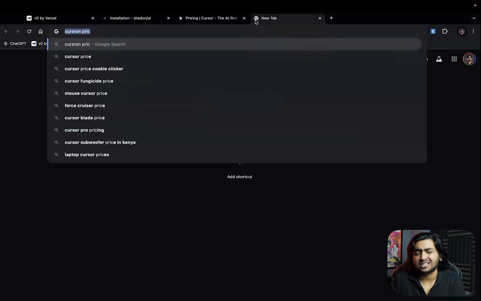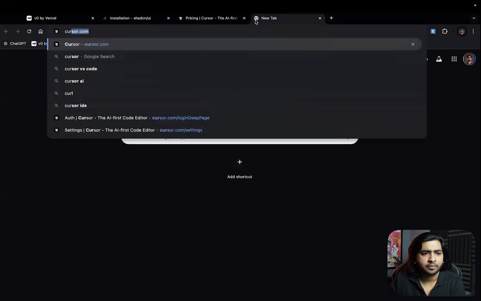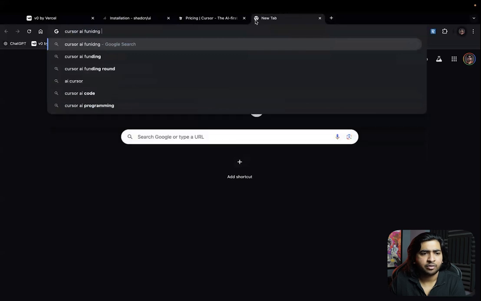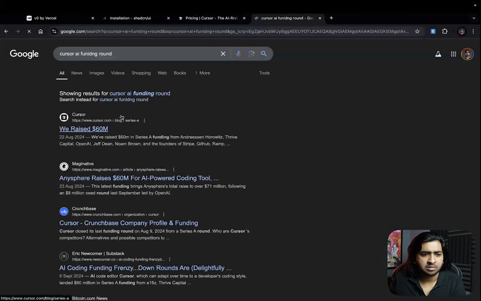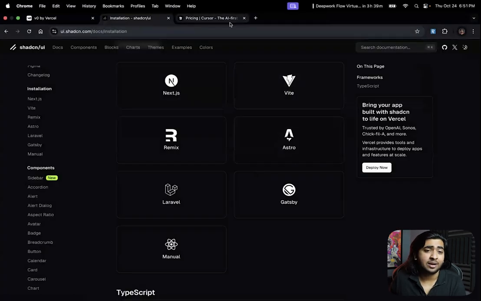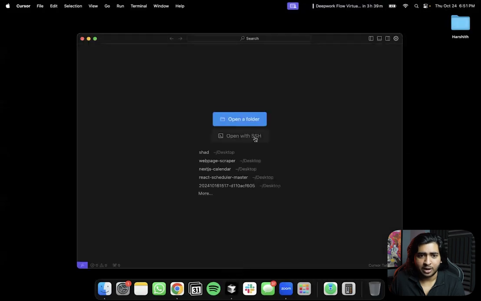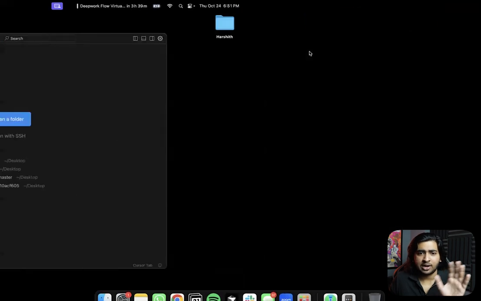Cursor, let's just look into the Cursor AI funding round. How much have they raised? They raised $60 million, so I don't think I'll be paying them $20. I'll just create a new Google account however many times and use their platform for free until they make it paid. All right. Now that I've downloaded Cursor, as you can see, I already have it. I'll just open Cursor as well. I don't have any file right now, so let's not touch anything.